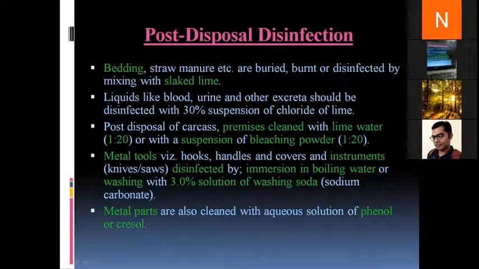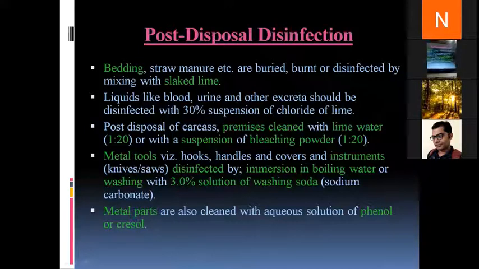Post-disposal disinfection. A few points have to be taken into mind so that disinfection can be practiced in slaughterhouses after the carcass has been destroyed. First, bedding, straw, manure, etc. are buried, burnt, or disinfected by mixing with slaked lime. Slaked lime is calcium hydroxide. So the bedding, straw, manure, all the things related to the infected animal should be either buried or burnt or disinfected with slaked lime.